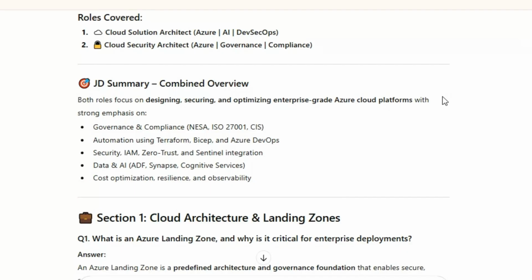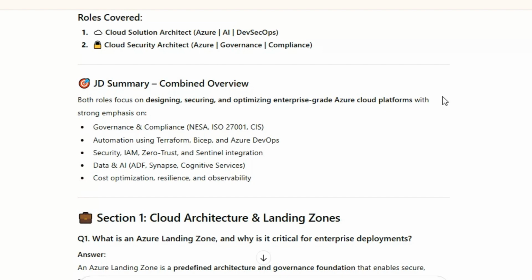ISO 27001, CIS. Automation using Terraform, Bicep, and Azure DevOps. Security, IAM, Zero Trust, and Sentinel integration. Data and AI, ADF, Synapse, Cognitive Services. Cost optimization, resilience, and observability. Section 1: Cloud Architecture and Landing Zones. Q1.